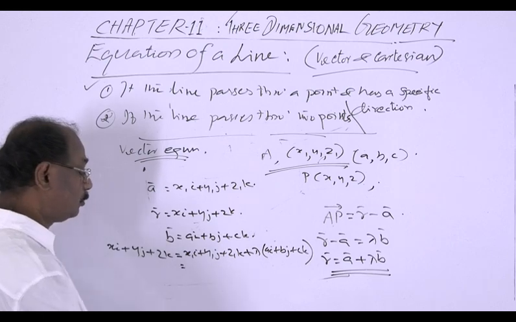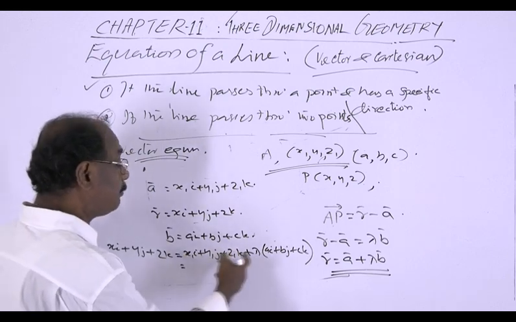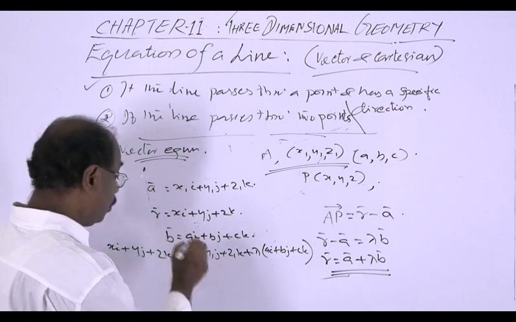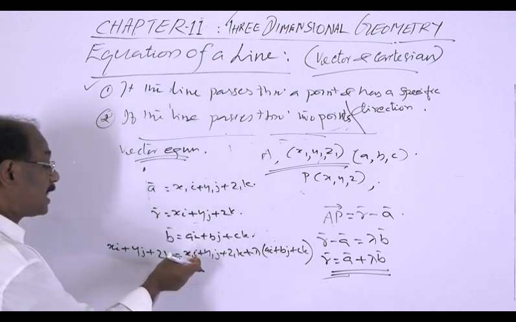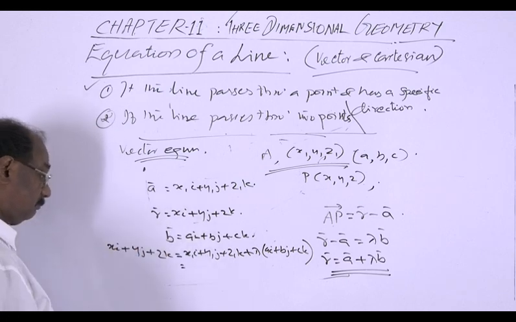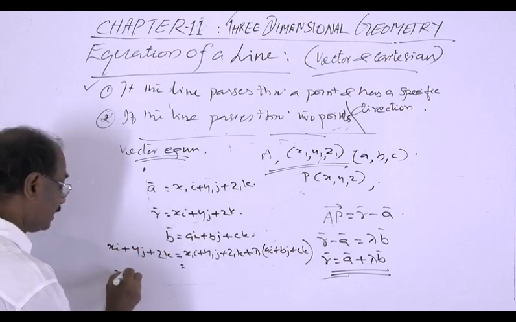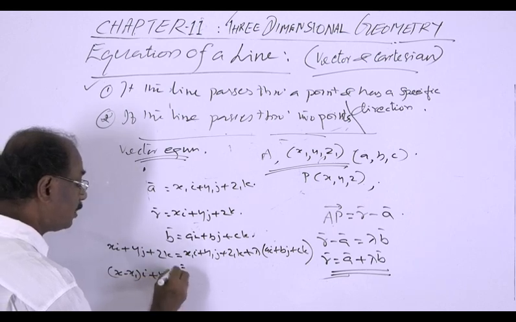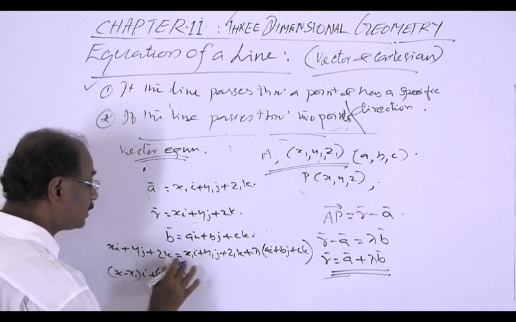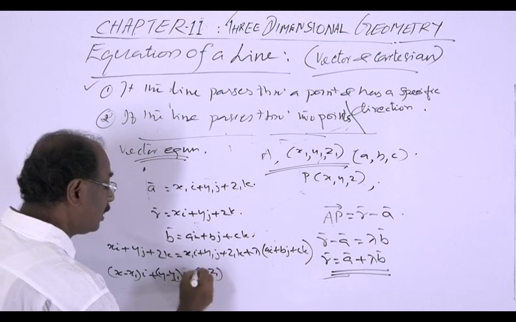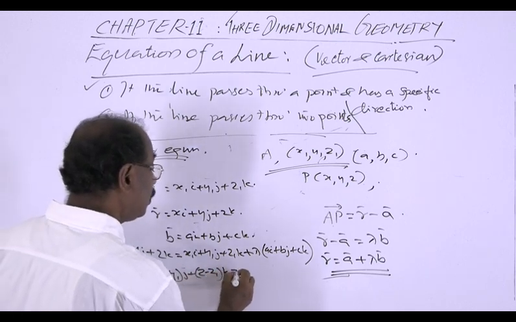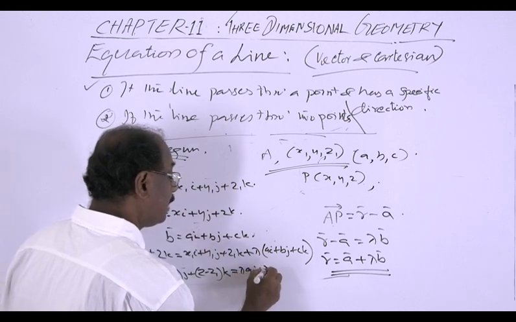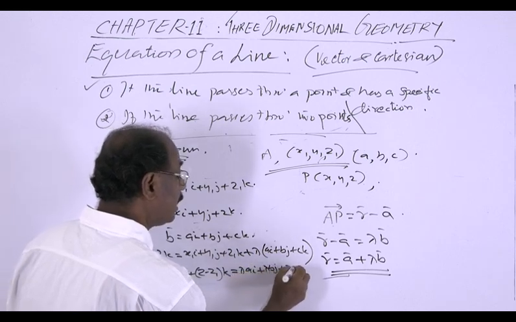So this is equal to x1 i plus lambda a i, and we can transpose this to the left side. We can write x minus x1 i plus y minus y1 j plus z minus z1 k is equal to lambda a i plus lambda b j plus lambda c k.